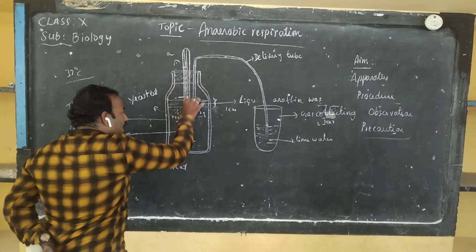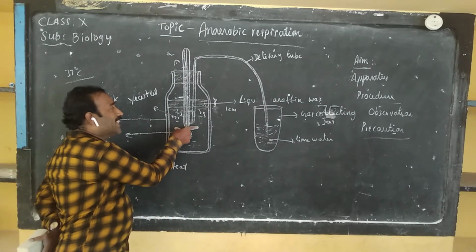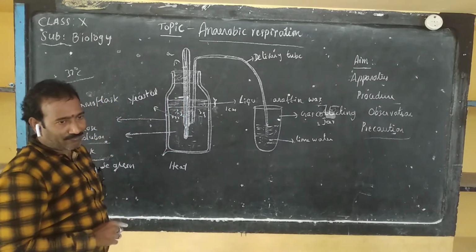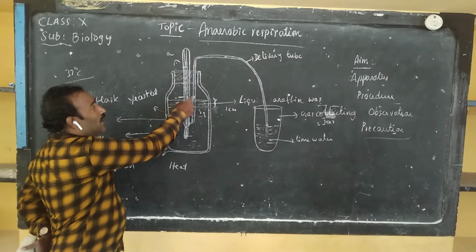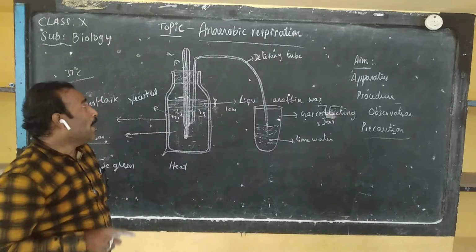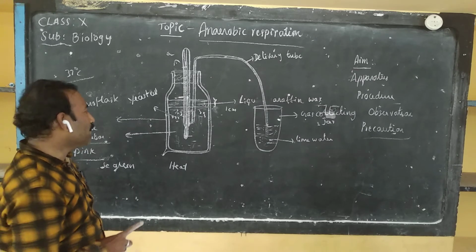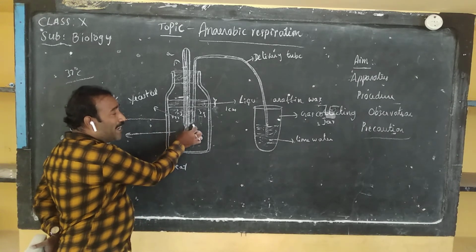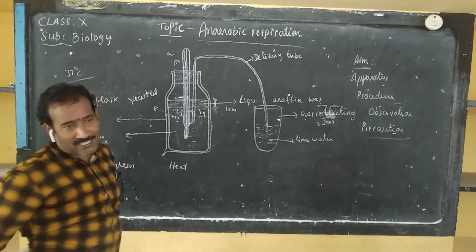The thermometer and the delivery tube must be inserted into the thermoflask before the wax is solidified. That is the first precaution. Second precaution: this glucose solution must be heated up to 37 degrees Celsius for the removal of oxygen.